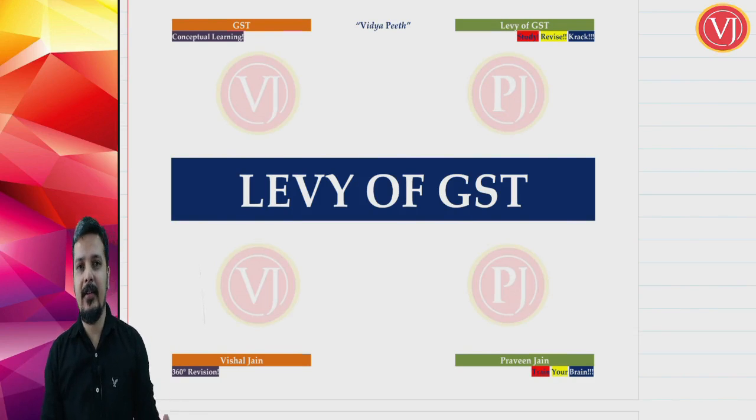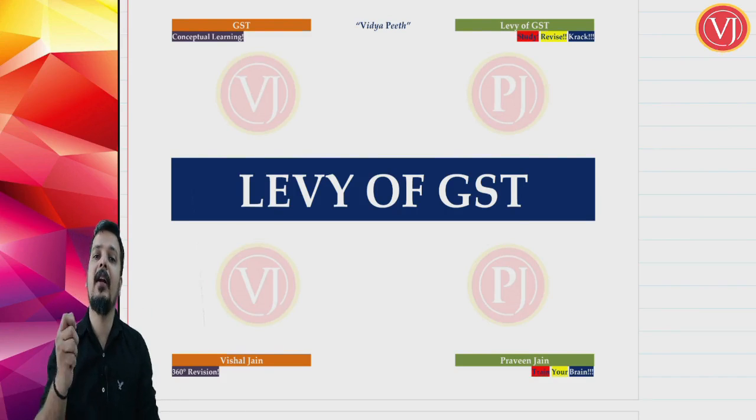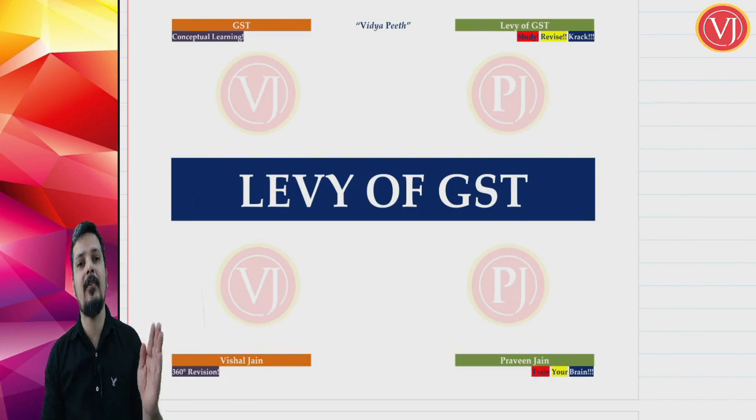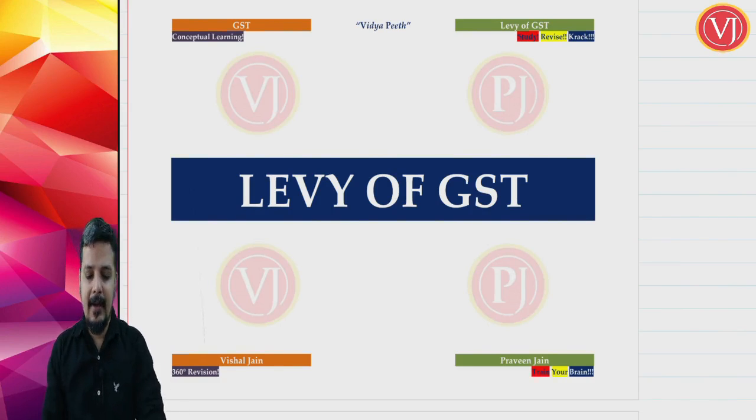Here, in levy of GST, you are talking about levy with respect to your GST law. Only when there is levy, there can be collection. If there is no levy, there cannot be any collection of tax. So for having a tax, first levy should be satisfied. The first thing that should be satisfied before collecting a tax should be levy. Levy will be followed by collection, and it has been tested a number of times, even by the Supreme Court: when there is no levy, there cannot be any collection.